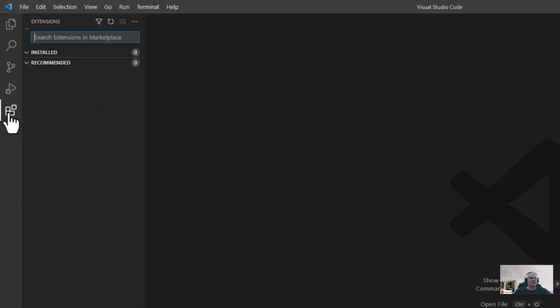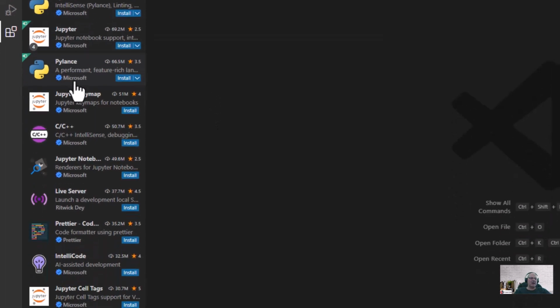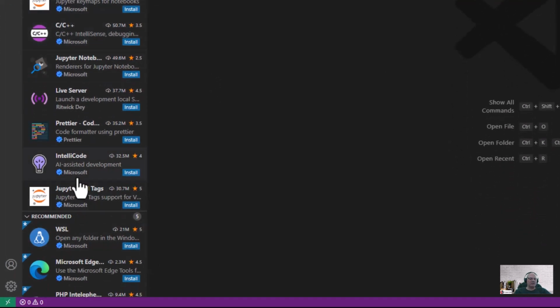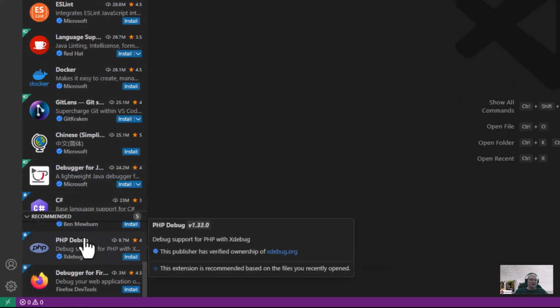And the next one is the extensions tab. What happens with extensions is it's much like WordPress. WordPress uses extensions to expand its functionality. Visual Studio Code is exactly the same way. As you can see on the left-hand side, there's a whole bunch of extensions showing up. There are some that are recommended down here.